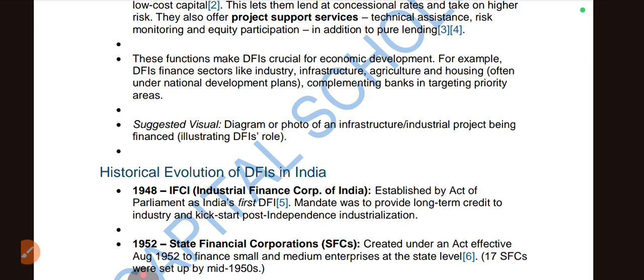For example, DFIs finance sectors like industry, infrastructure, agriculture, and housing. After independence, RBI had the task of developing DFIs. So DFIs used to provide loans to industries, infrastructure and agriculture to improve the economy.